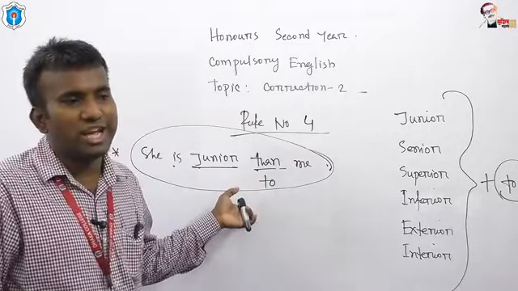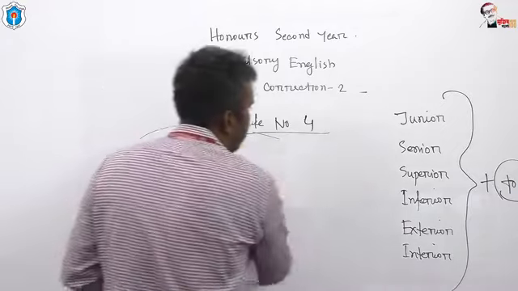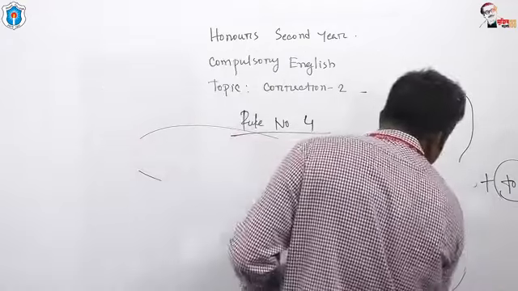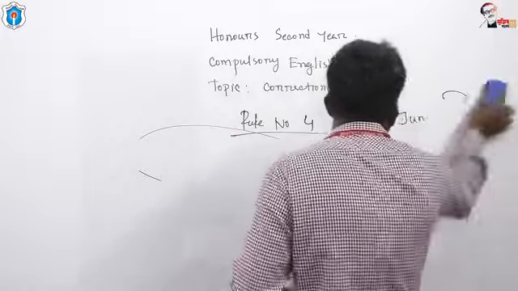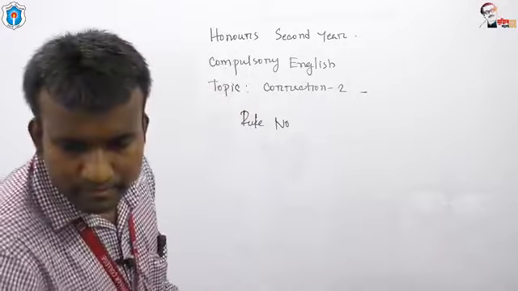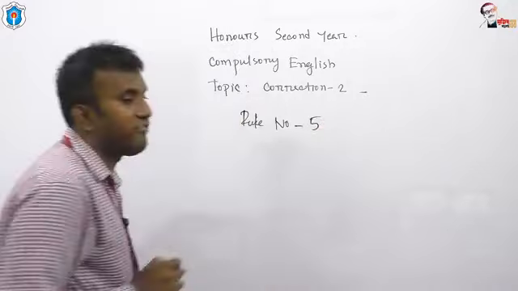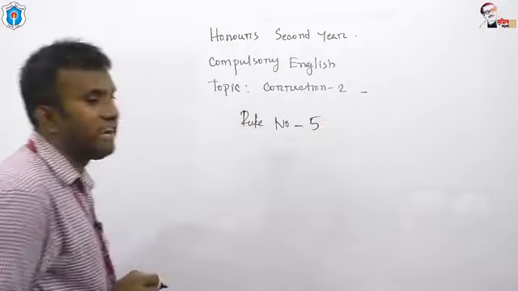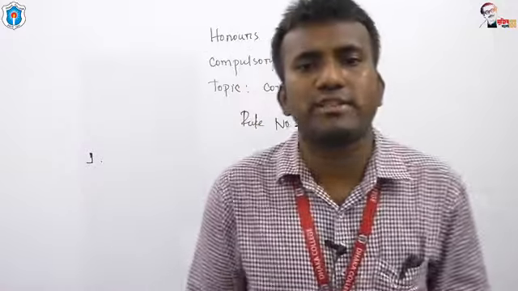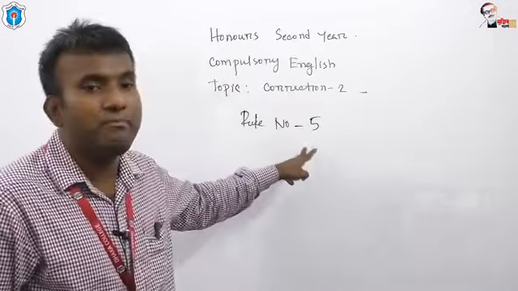Now let us talk about rule number 5 for today. Rule number 5. I'd like to give some 3 or 4 examples for rule number 5 of correction.